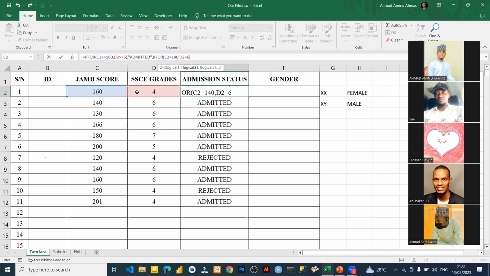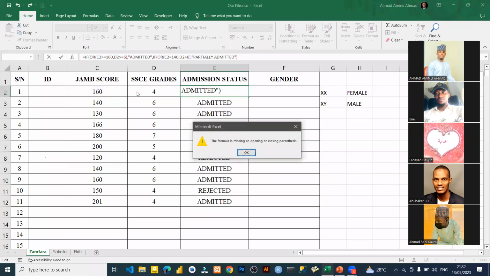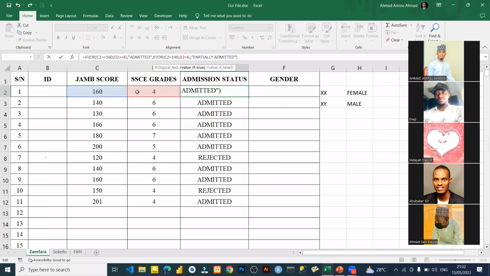That is, I'm trying to do the OR, comma, then I want us to do partially admitted. Do you understand? Then otherwise, I will say rejected. Then I will close it. I don't need to put another if false, because I told you in the if statement, you don't need to put it when you are in a nested if. Then I will close this one. Sorry, I need to put two brackets. Then I will press enter, and I will drag it.